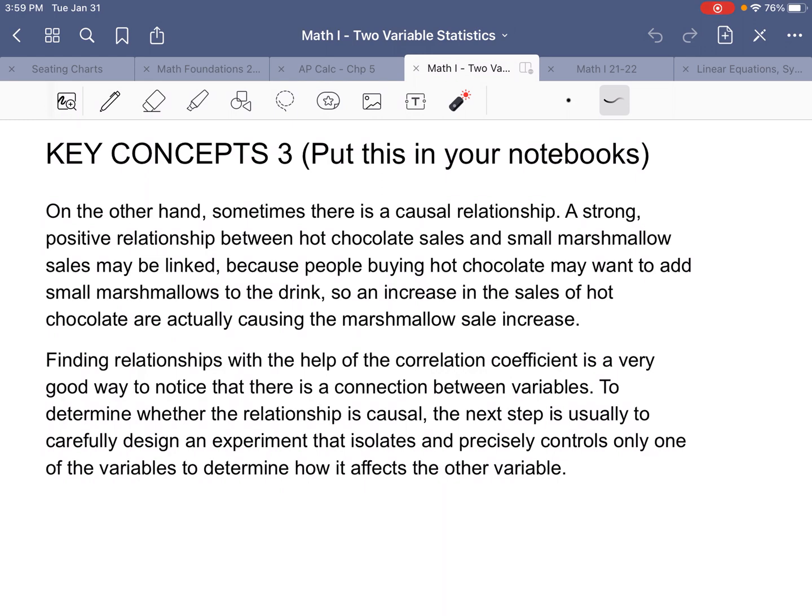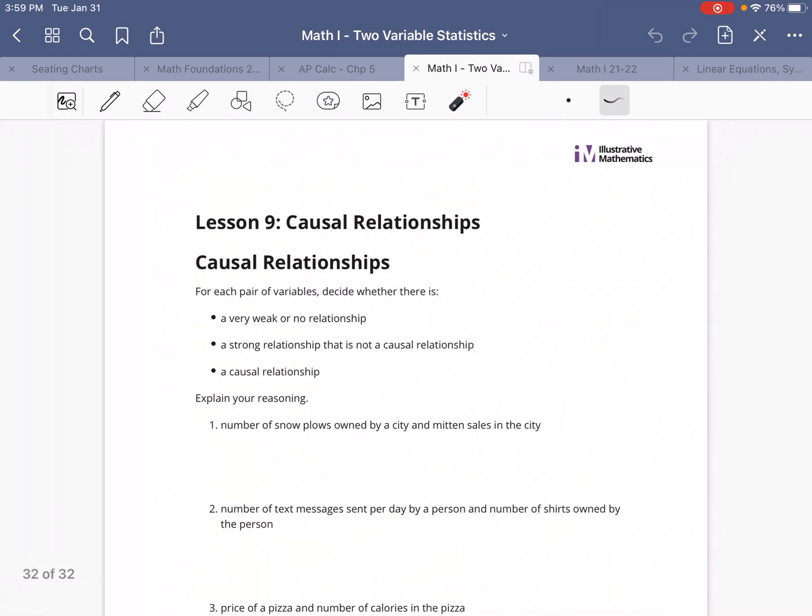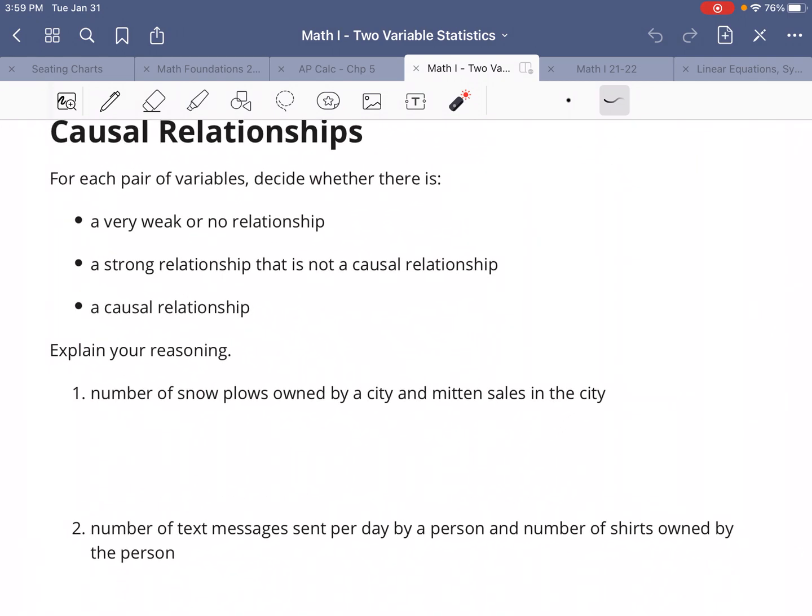So let's take a look. See if we understand what this means. For each pair of variables, decide whether there is a very weak or no relationship at all. We're just looking for a relationship. If one of these things changes, would we also expect the other thing to change? Do we expect a strong relationship that's not causal? So weak or no relationship. Strong relationship, but one is not causing the other.